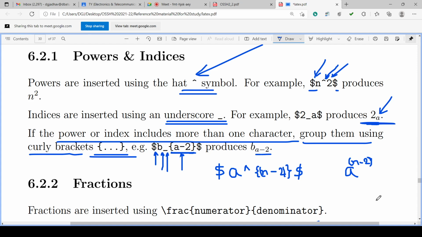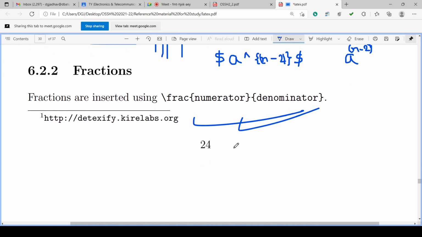A code is written for powers and indices in the .txt file, and if we press the typeset button, it will compile it and generate a PDF file, and in the PDF file the output will be seen. So the document will be seen. In that document, whatever powers and indices we have coded, accordingly we can observe. We can check it.